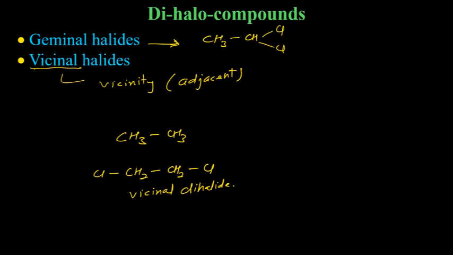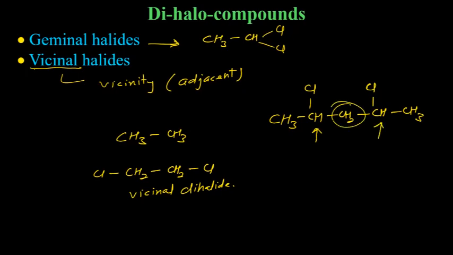So remember, if you are given a compound like this, it is not vicinal dihalide or geminal dihalide. The reason is the chlorines are not on the same carbon and the chlorines are not on adjacent carbons. These two carbons are not adjacent to each other. There is one more carbon in between. This is not vicinal dihalide or geminal dihalide. For vicinal dihalide, halogens must be on adjacent carbons.